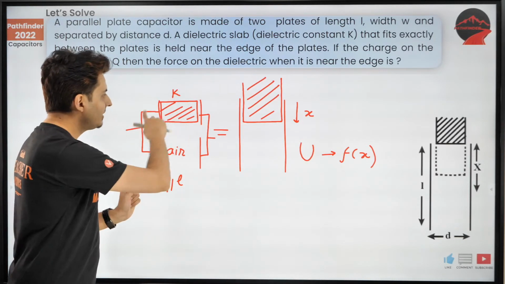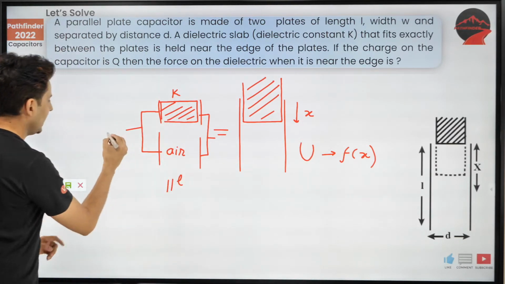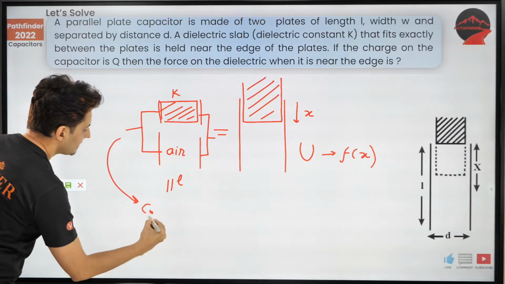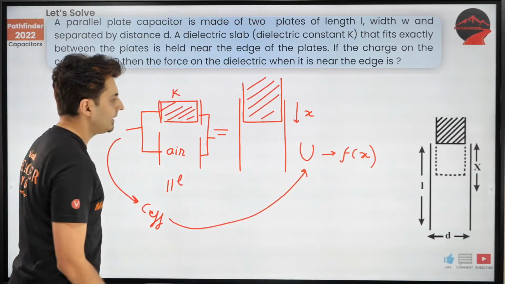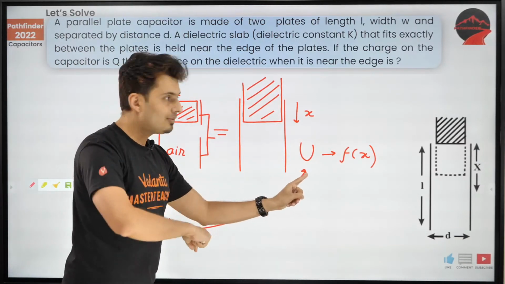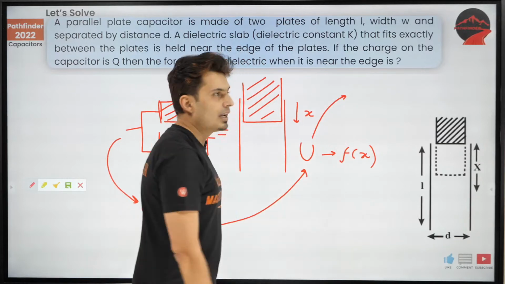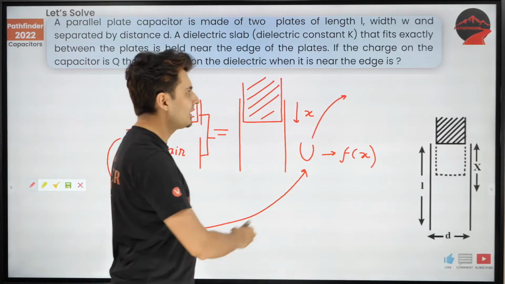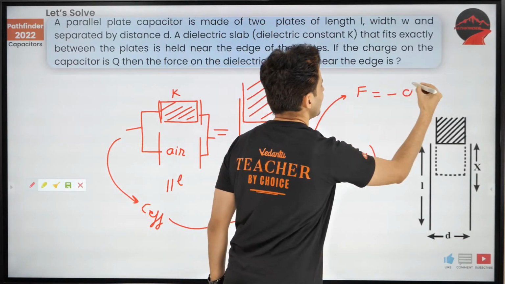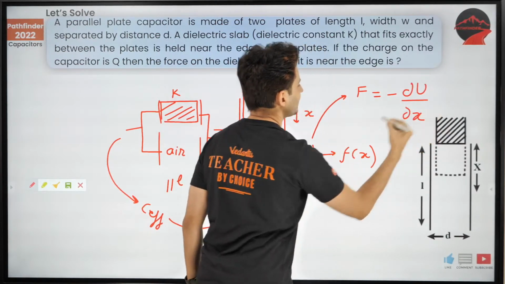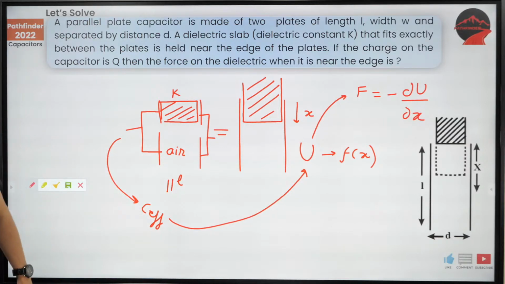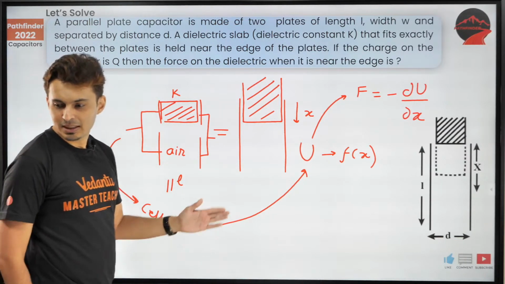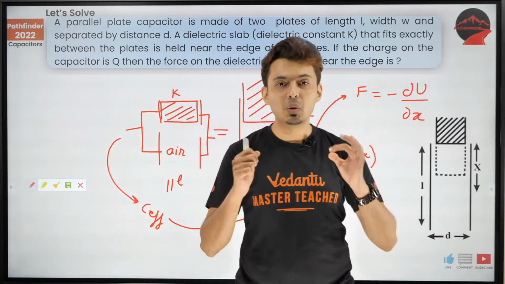Now, if these two capacitors are in parallel, I can find out C effective. From C effective, I can find energy. Why will I find energy? Because in work power energy of 11th standard, I have studied F is negative dU by dx. Do you remember that? I hope this is clear. Yep. This is so amazing, guys.